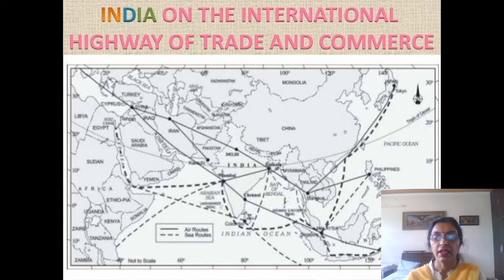See, India is situated above the Indian Ocean. Three main ports are shown in this map: Mumbai, Chennai, and Kolkata. Two routes are marked: with a bold line, it is an air route, and with a dotted line, this is a sea route. It shows that through the sea route, India is connected with Western Asia, Eastern Asia, parts of Africa, and East Asia.